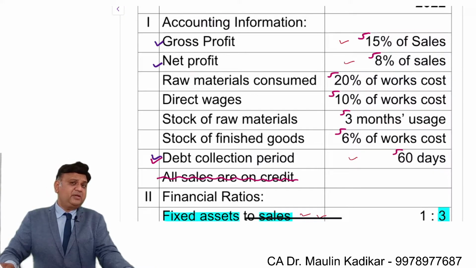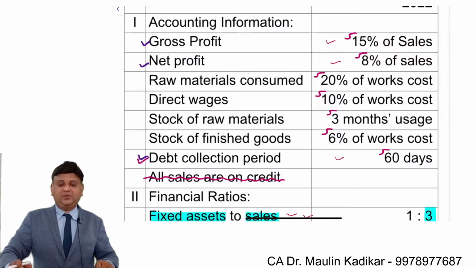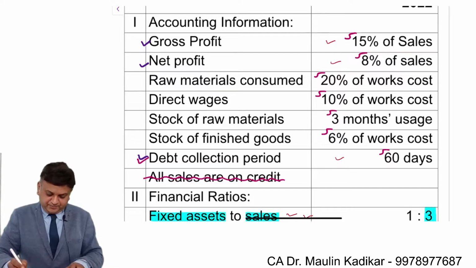The reason that I am giving this clarification is that in your revision, you should mark that these are the important points that we have from examination point of view. That bifurcation is very necessary from your examination point of view.